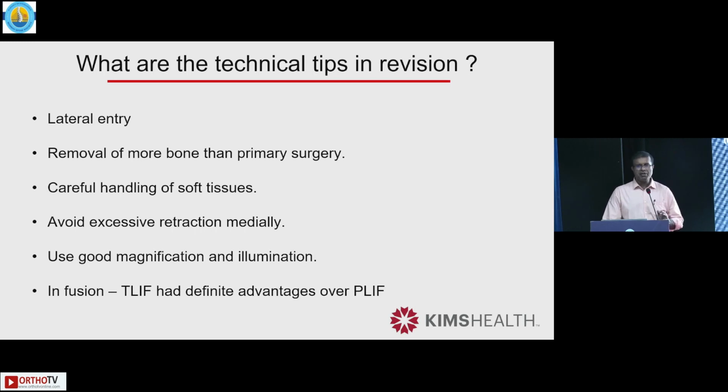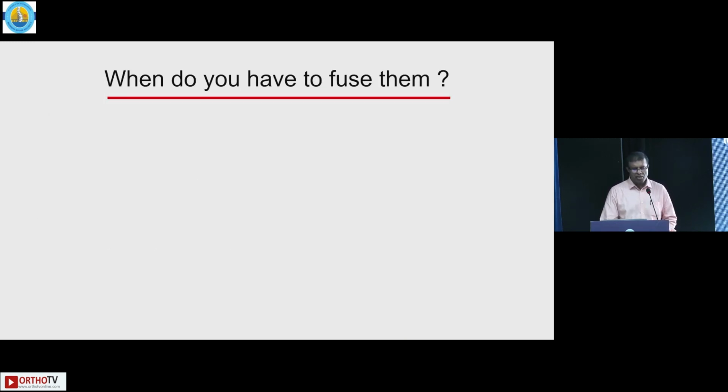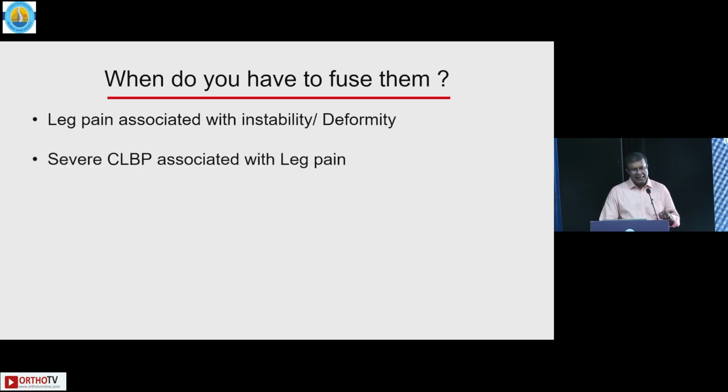Avoid excessive retraction. That's where endoscopy or minimally invasive comes in. And please don't attempt it without appropriate magnification and illumination, microscope, endoscope, whatever you are familiar with. Please employ that so that you end up with less tissue retraction. And whenever you employ a fusion today, we know that TLIF has definite advantages over a PLIF because we don't do any retraction.